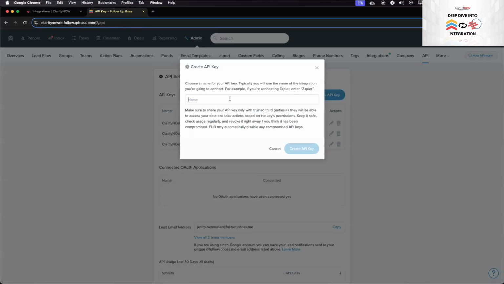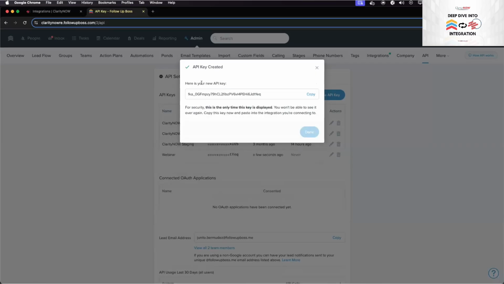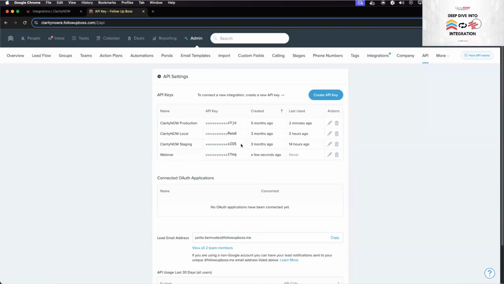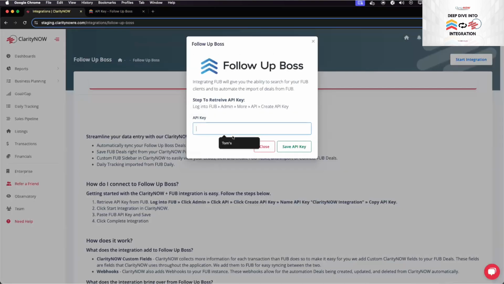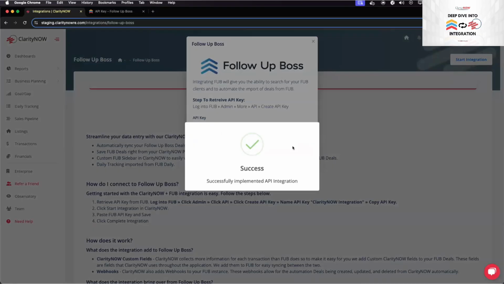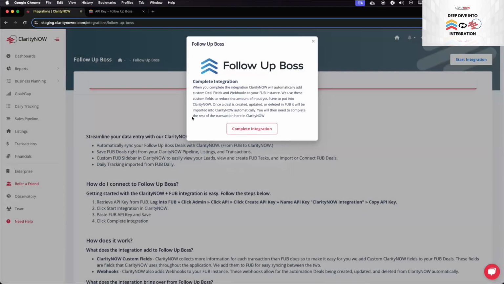What you do here is you create that and then you name it. We usually suggest naming it Claritynow. For this demo, I'm going to name it webinar. This is specifically so that you know what this API key is. So you create this key, your key is generated, you copy that, and then you go over to this integration section here, paste that key in, and then you save it. Now it's successfully saved. You'll get this following prompt, which is the complete integration.